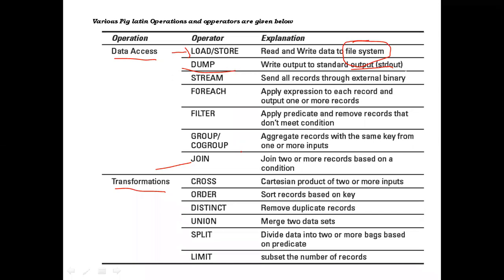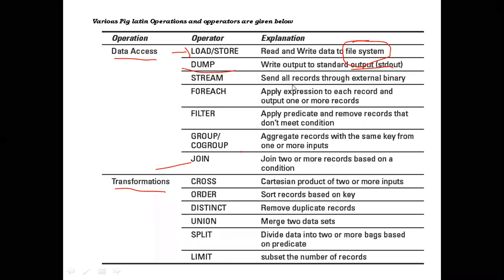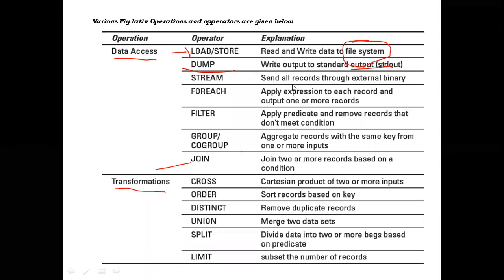Dump operation. Okay. Next operation is the stream operation. Stream means send all records in the form of binary format. Sending of the data. Records means rows in the data. Send all the data in the form of rows through binary format is called streaming. Streaming means nothing but the transferring of the data in the form of binary format. For streaming, we use the stream operator.